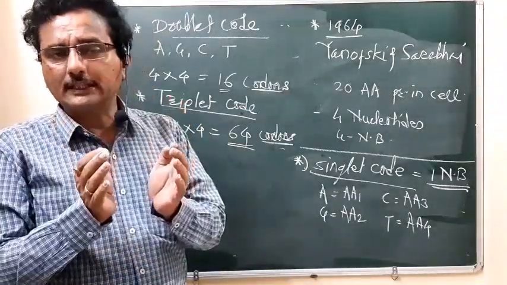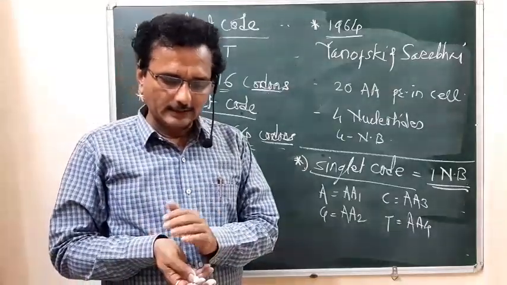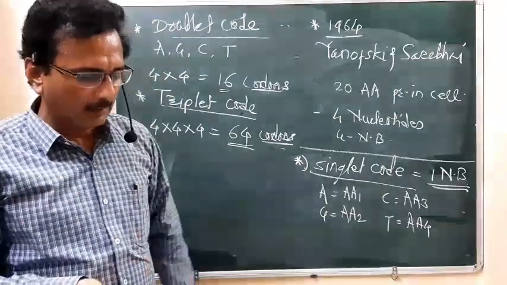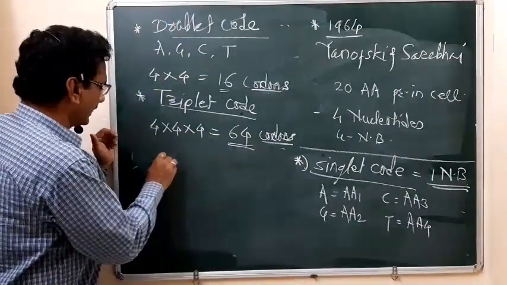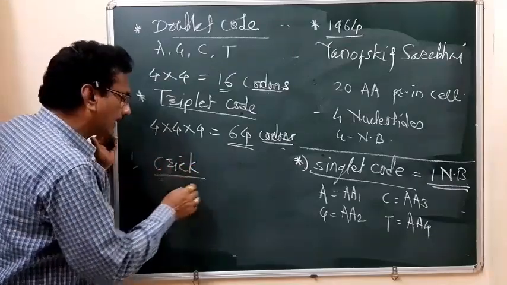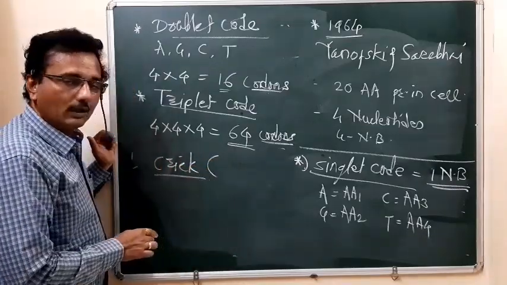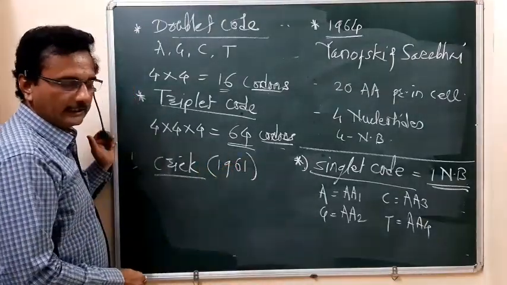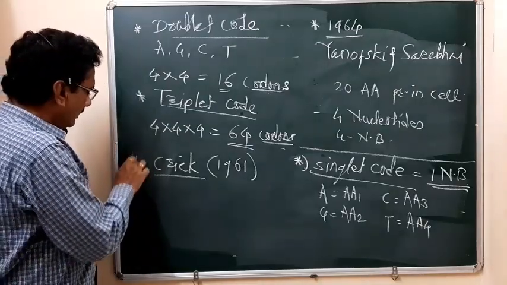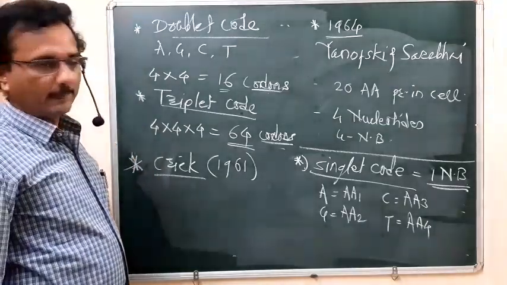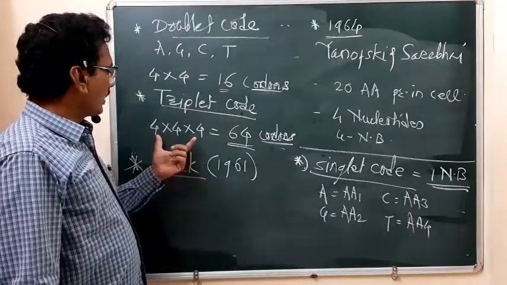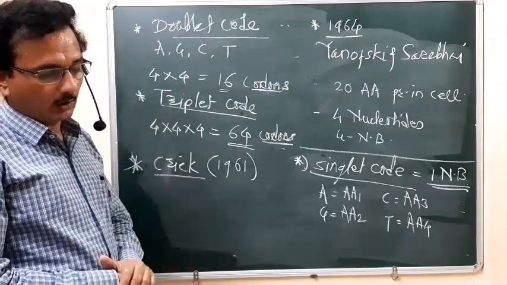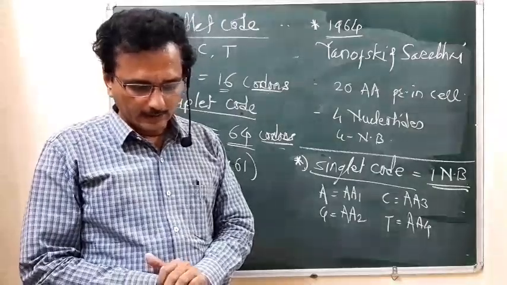The codons are always triplet. This evidence that codons are triplet was given by Crick in 1961. They gave the concept of triplet code in 1961. They strongly proved that the genetic code, or that codon, is formed from 3 nitrogen bases, so that codon is always triplet.